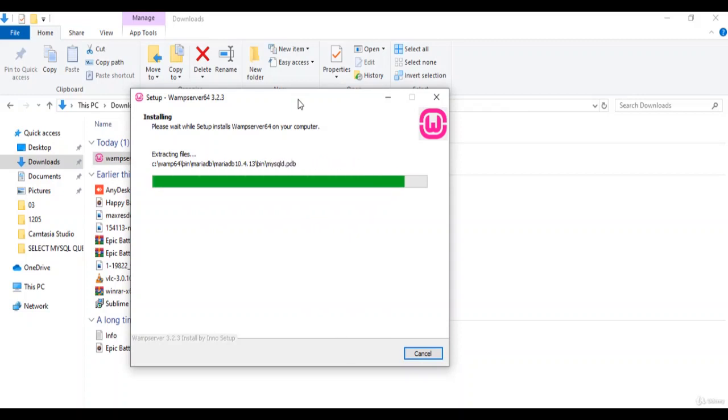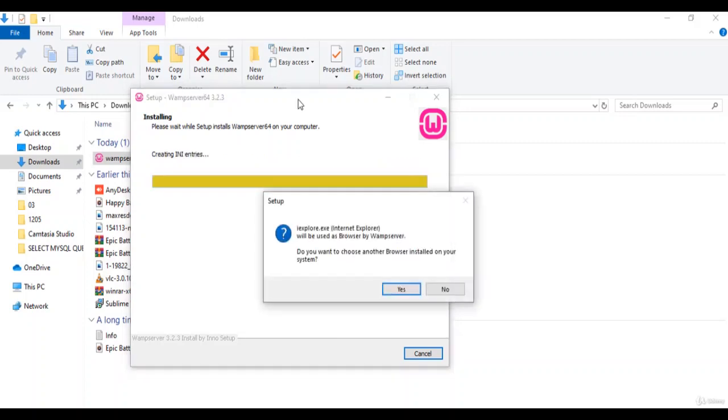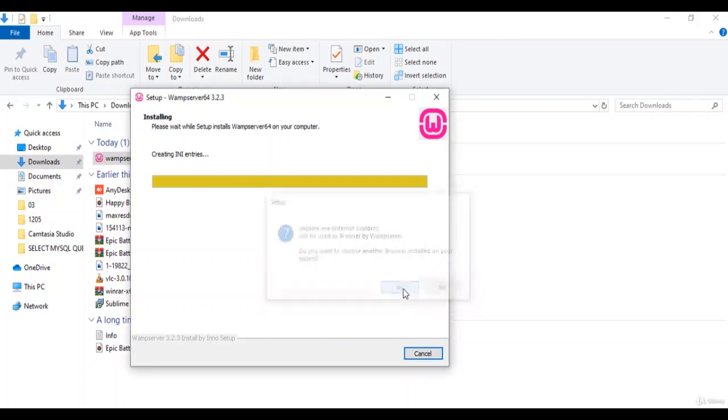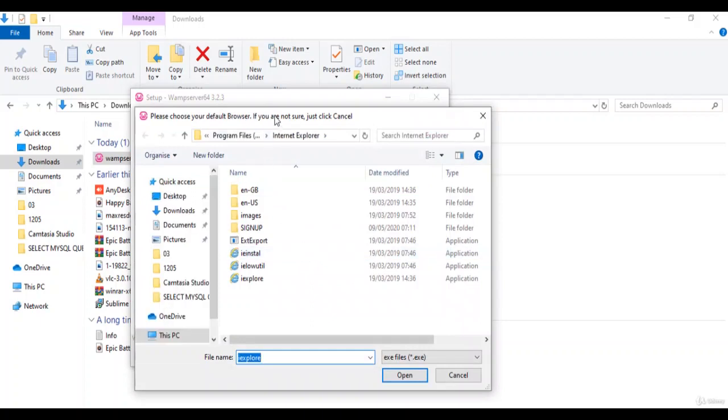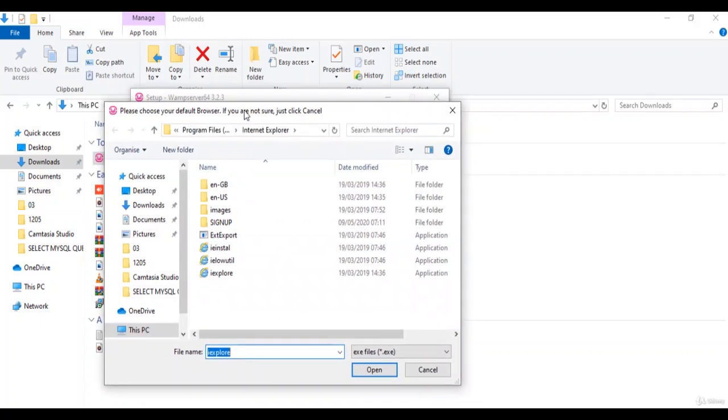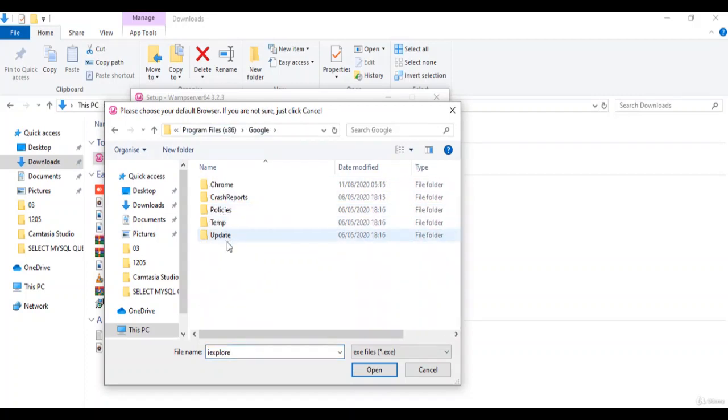So during the installation, it will ask some questions or some configurations. I'll show you how to do that. The first thing is we have to set the default browser. If you are using Chrome, see, so Internet Explorer.exe. If you wish to use a different browser, I don't want to use Internet Explorer. I'm going to go ahead and choose Chrome. So if you have a different browser and run your project on it, you should set that web browser. In this case, I'm going to use Google Chrome, my favorite browser. Choose the application exe file.